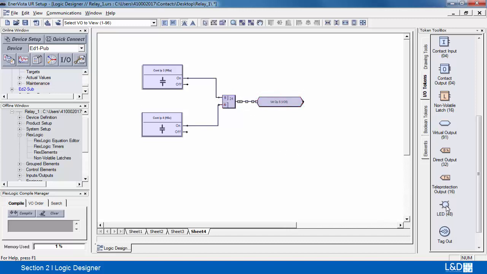One more thing that we'll introduce is an LED. And that completes our circuit.